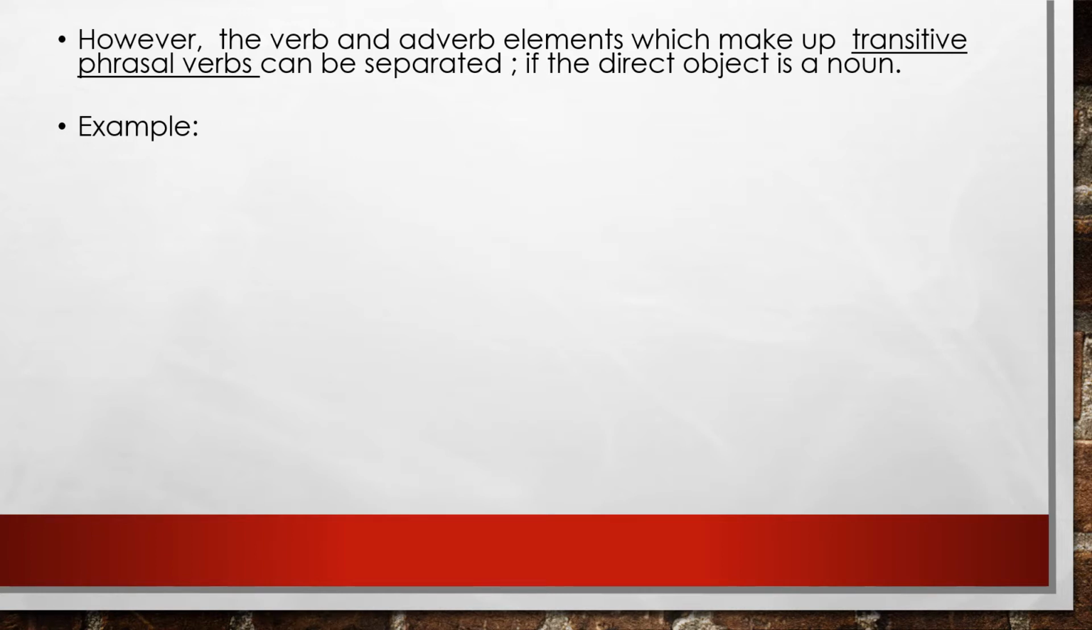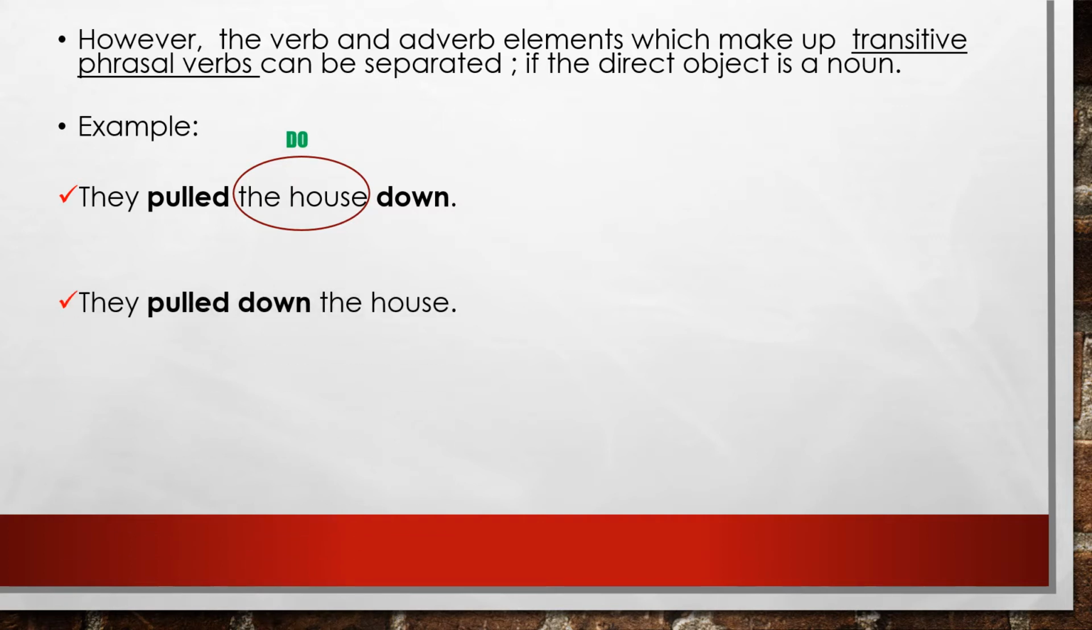However, the verb and adverb elements which make up transitive phrasal verbs can be separated if the direct object is a noun. Example: they pulled the house down. In this sentence, our transitive phrasal verb is pulled down. Pulled is our verb and down is our preposition. The verb is immediately followed by the direct object of the phrasal verb, which is the house, therefore making it a transitive phrasal verb.